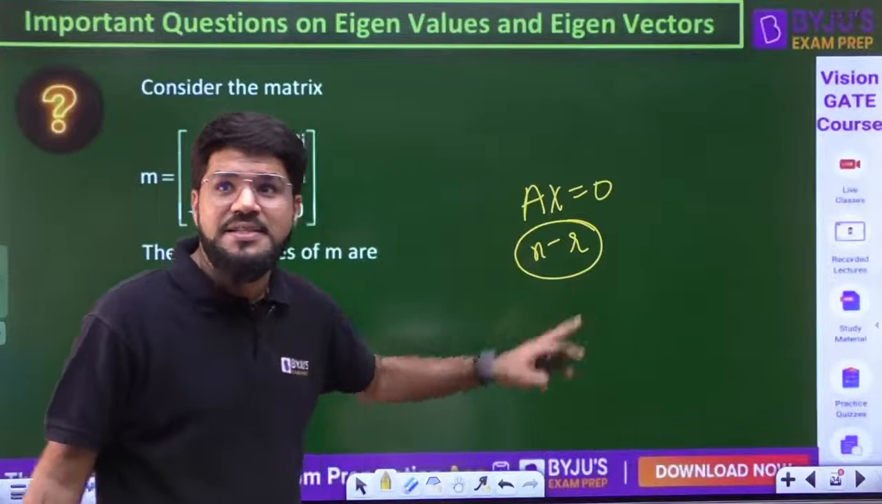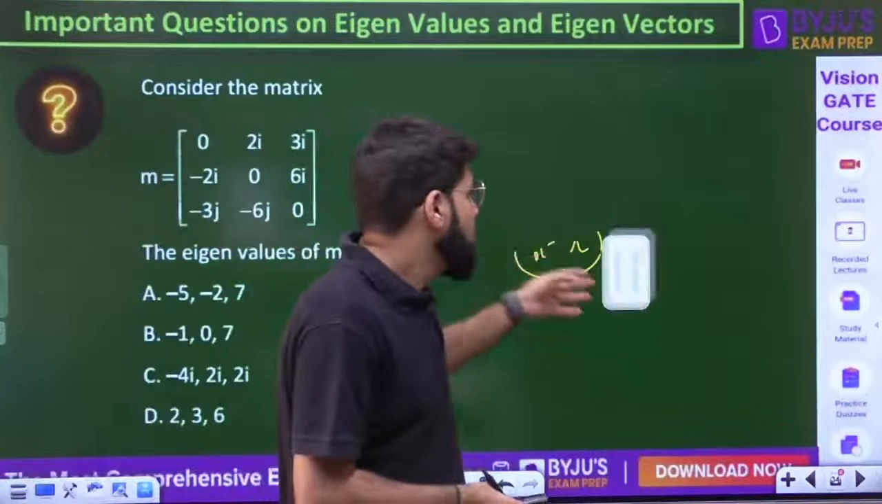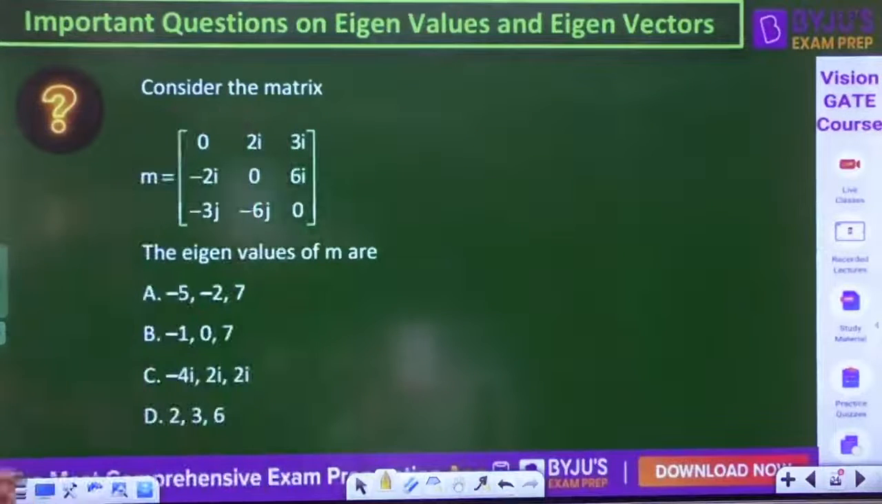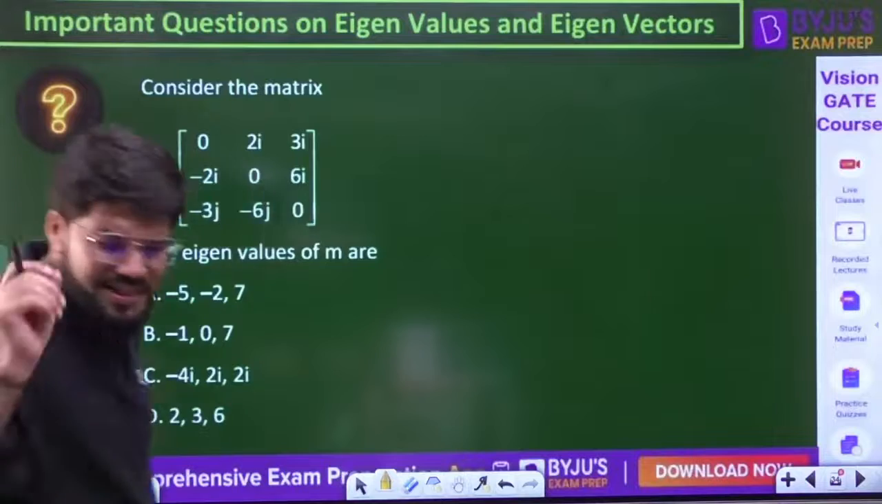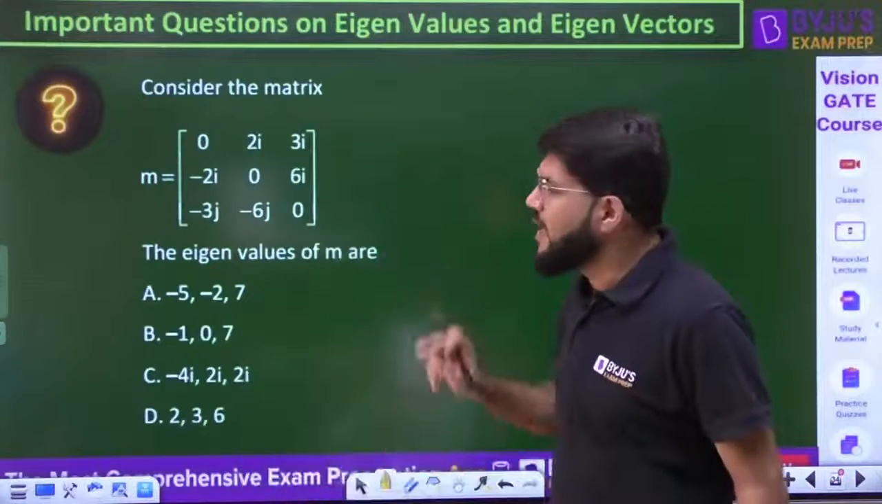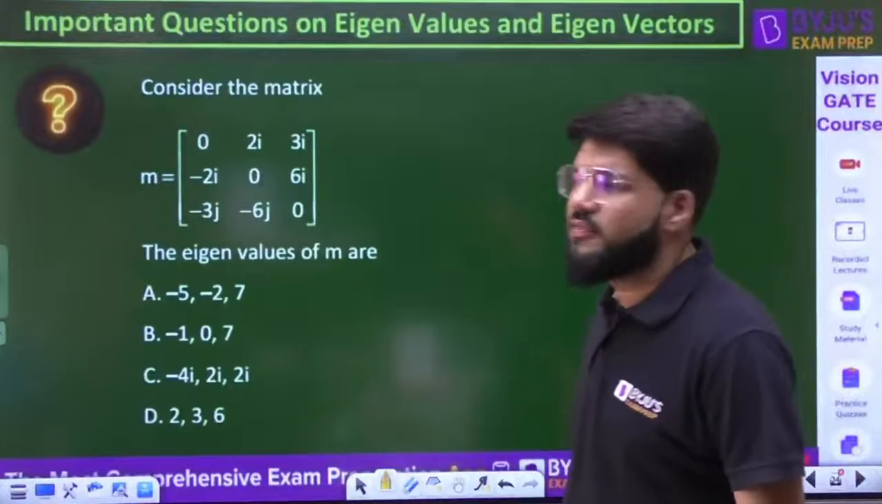It contains n minus r independent solutions in total. Okay, let's come up here. It's a direct question, guys. What is the type of matrix? That's what you have to identify.